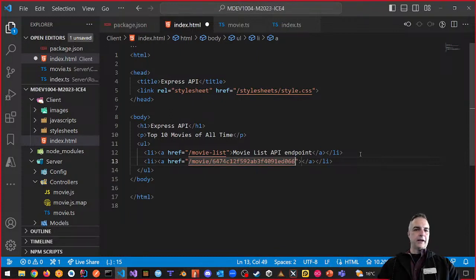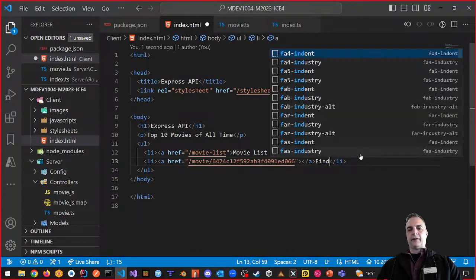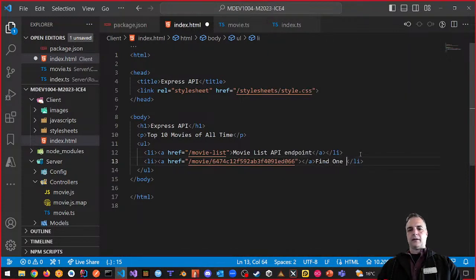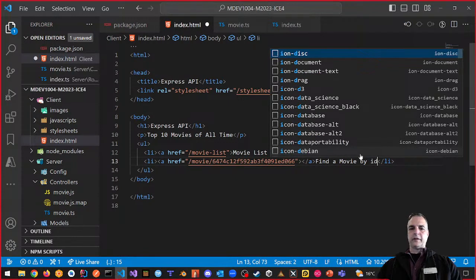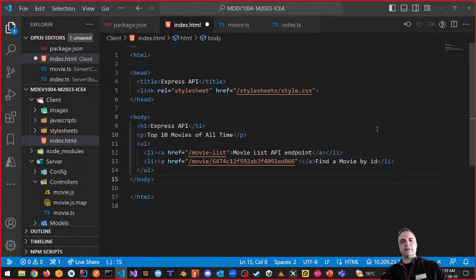That's what it would look like, and that would give us a fair test. So this is find a movie by ID, where the ID is whatever the movie is we want. For now, this is the one we're going to test with.